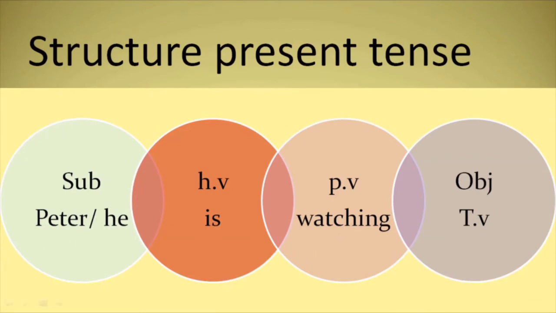Let's move toward the example. This is an example of present progressive or present continuous. Subject, we can see the structure, subject, helping verb, principal verb, and object. Subject is Peter, or in place of Peter we can use he. Peter is watching TV, or we can say he is watching TV. So Peter and he are the subjects, TV is the object.